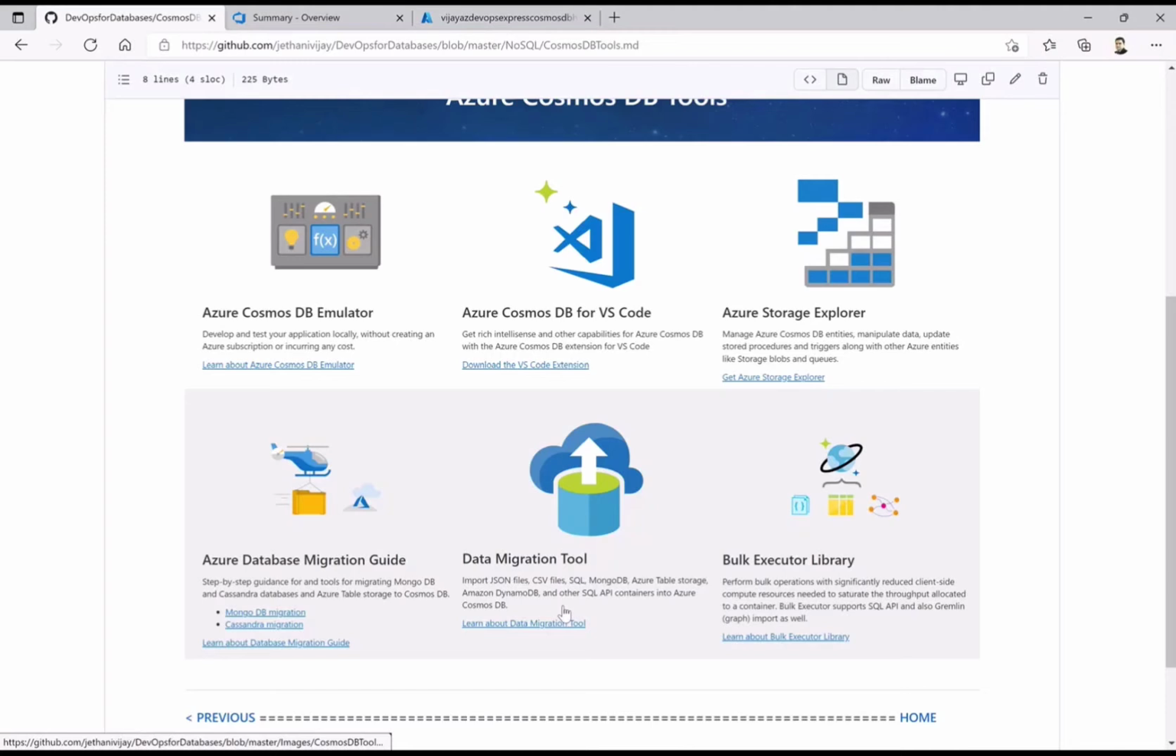But for someone new to this particular tool or using it for the first time, you can actually import JSON, CSV, and any number of SQL structures, or data in any shape and format, with the help of this data migration tool. So you can import that and make it available.